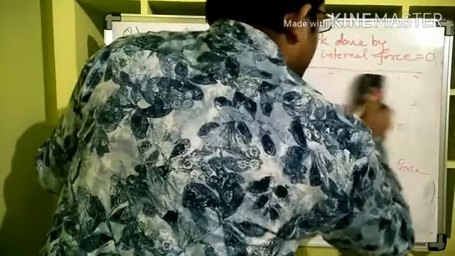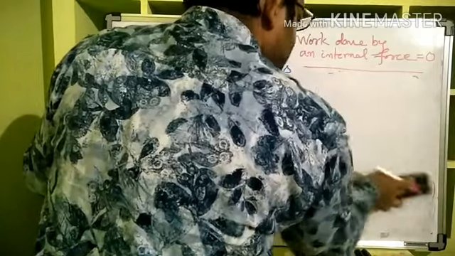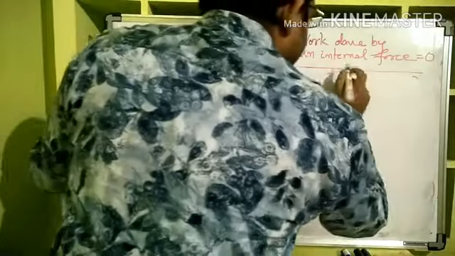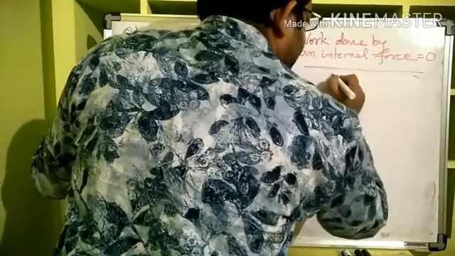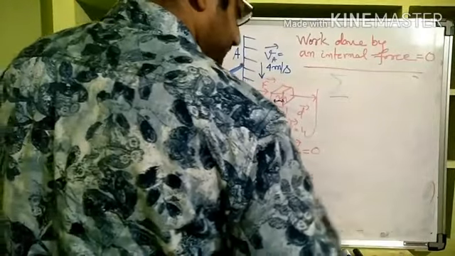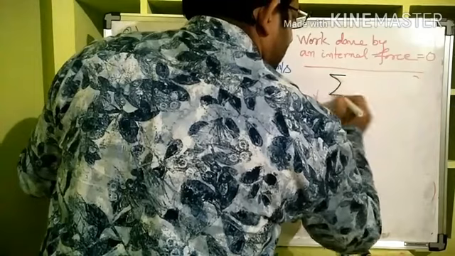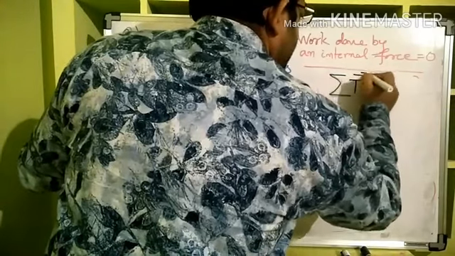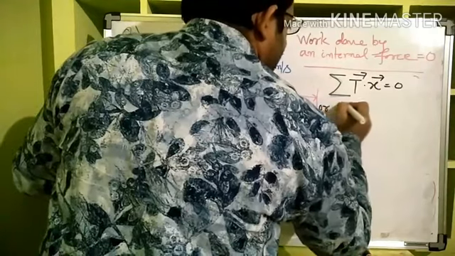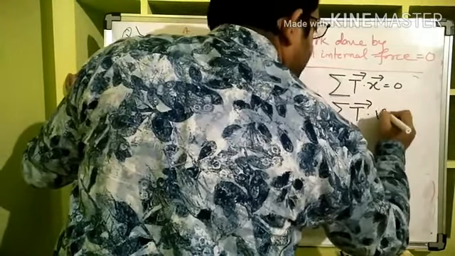So now see, the trick we will use everywhere: I am erasing here to make some space. Wherever required, we can take the summation of T dot x is equal to 0, or we can take the summation of T dot v.